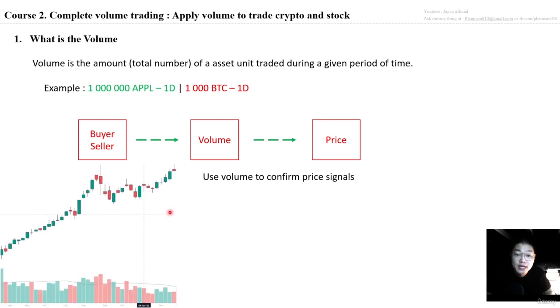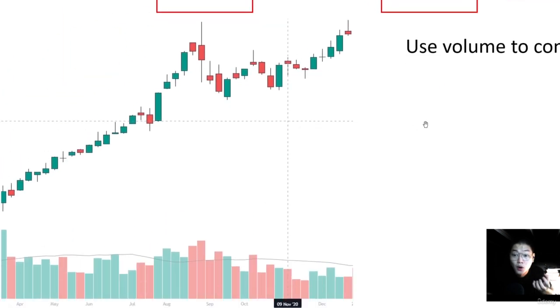For example, here is one of the price charts in the market, and you can see how the volume appears on the market. I take the example of Apple stock. Here is a price chart with candlesticks, and below is the volume. We have two colors of volume, green and red, based on the color of the candles on the upside. The color of the candle is based on the close and the open price of the candle. Therefore, we have the volume appear like this on the chart.